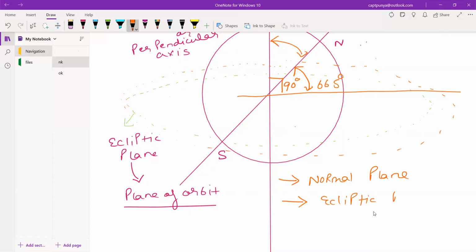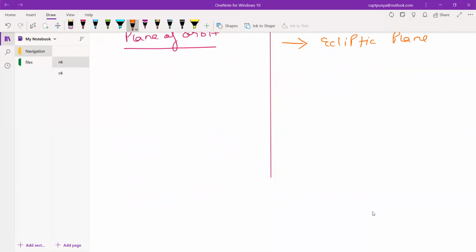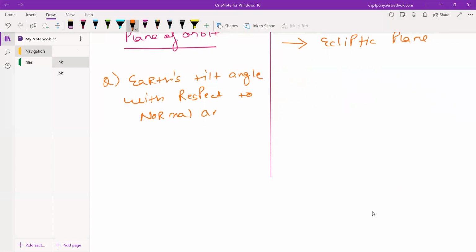In the question, they will ask you about the Earth's tilt angle with respect to the normal plane.